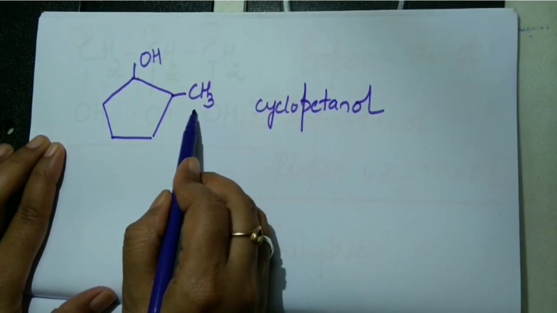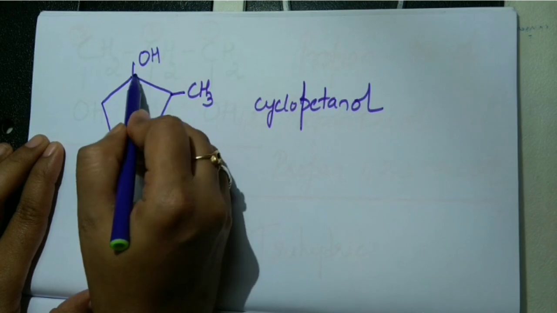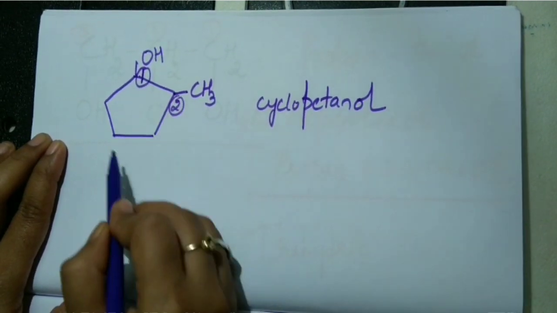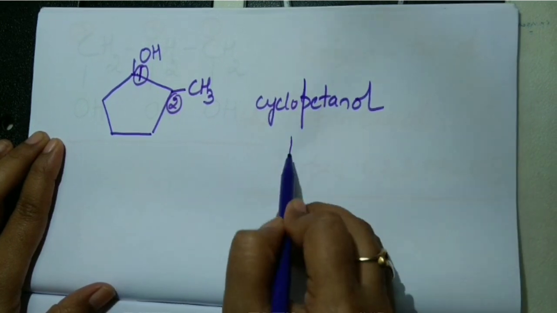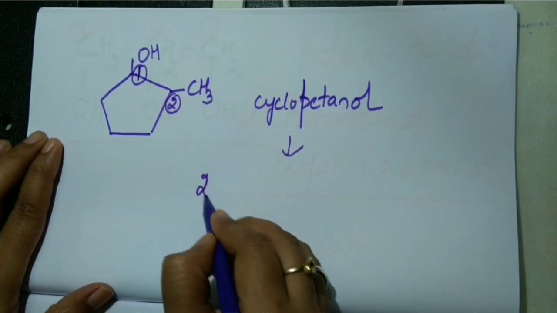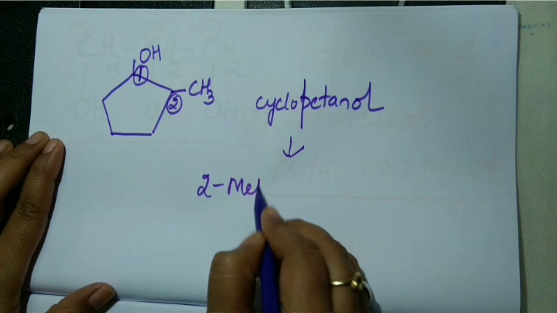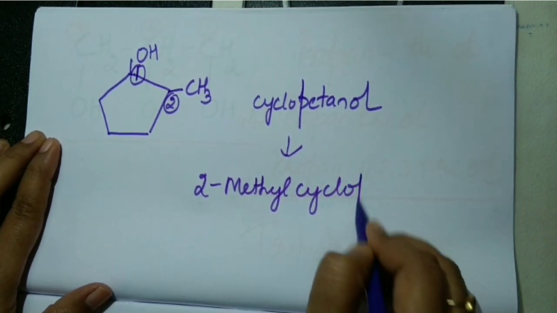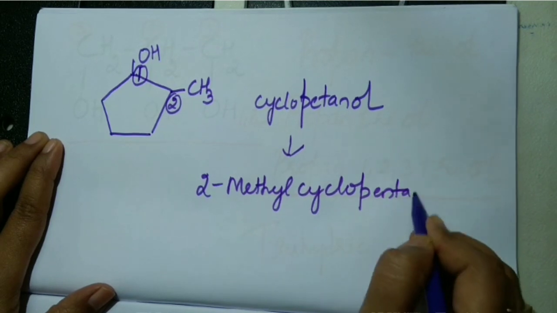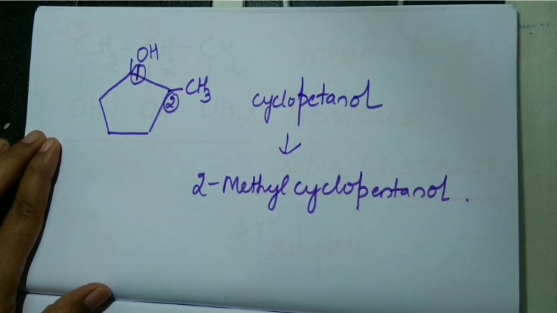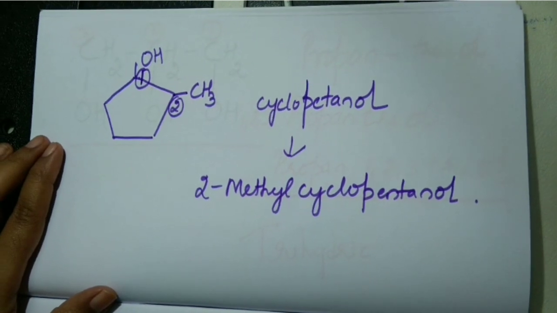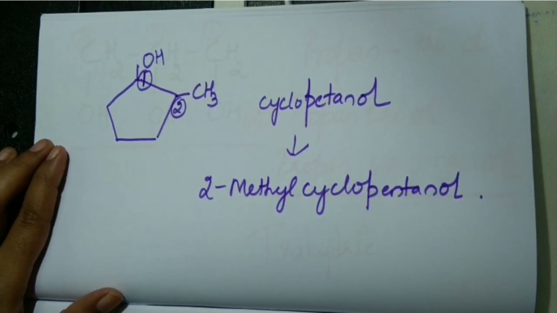Number 1 position should be given to the functional group. So this is 1. This should be 2. So the name of this molecule will be 2-methylcyclopentanol. I think with this we have completed the nomenclature of alcohols. Thank you.